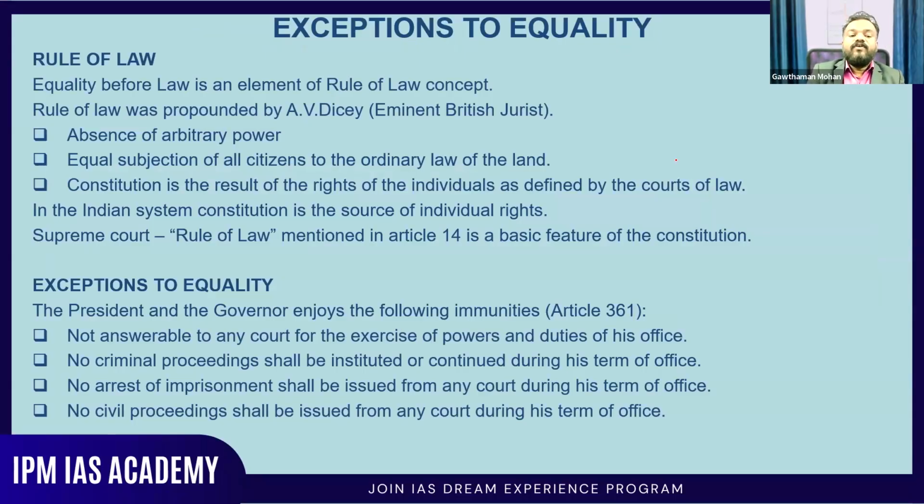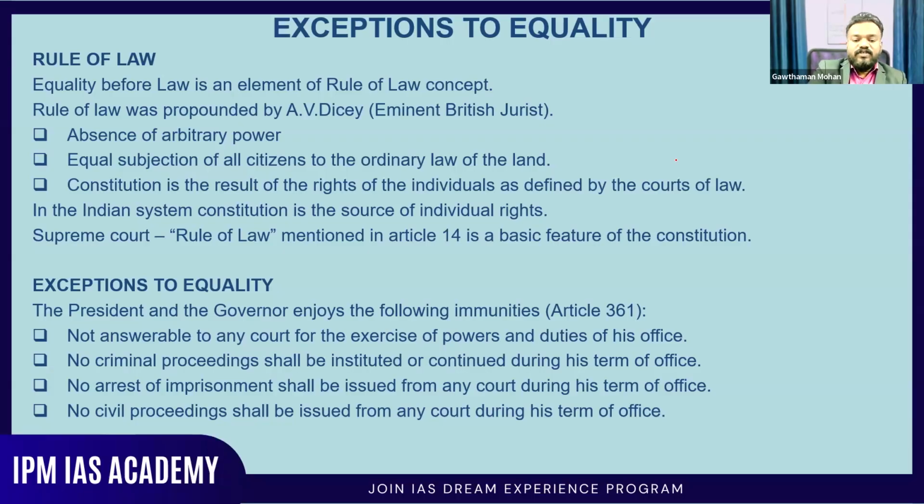The rule of law, like I've already told you, is to ensure the absence of arbitrary power. Arbitrary power means they make laws or take decisions without any valid legal support. Like a dictator or an autocrat taking a decision, whatever comes to their mind will become a law. That should not happen. Everything should function based on the law written in the country. So that is the rule of law.